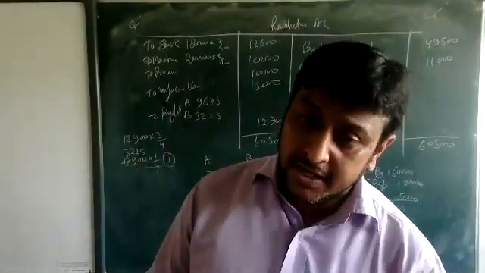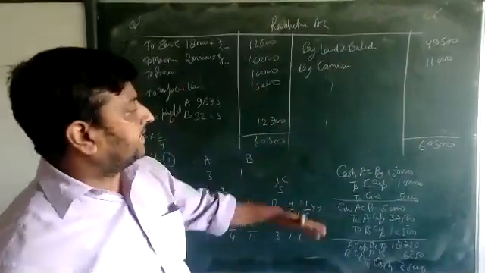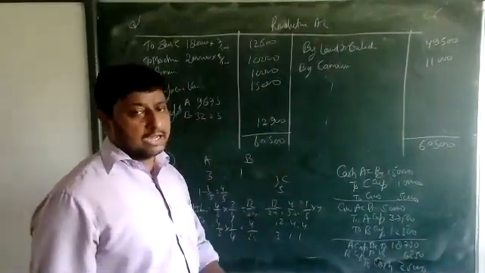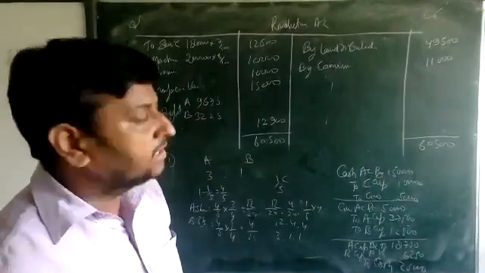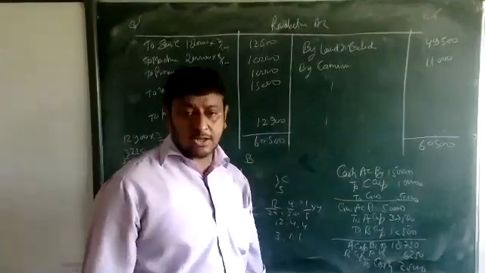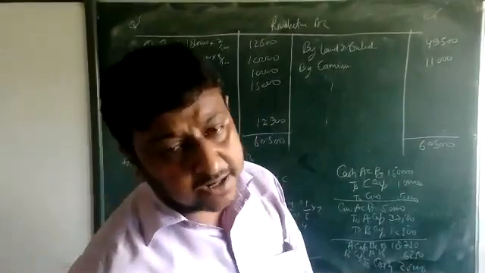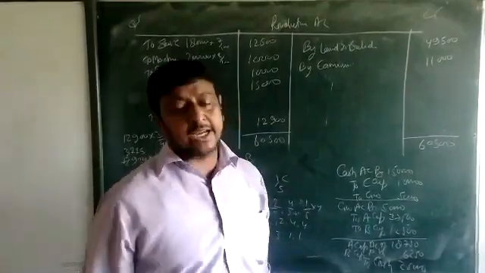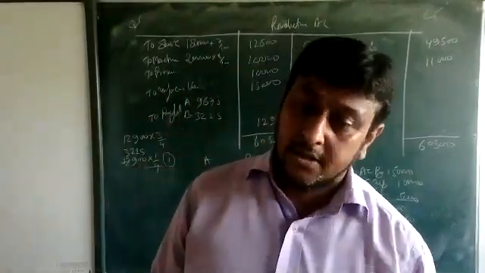Take the total of the credit side and put the balancing figure on the debit side. There is a profit, because the total of the credit side is more than the debit side. The profit of 12,900 will be divided among the partners in their profit sharing ratio and transferred to the capital accounts. Okay, beta?